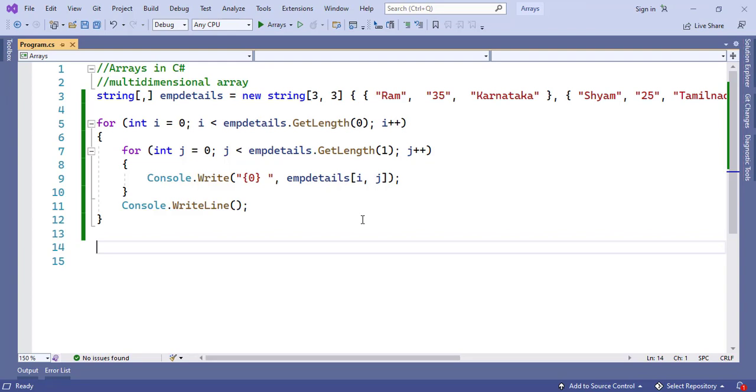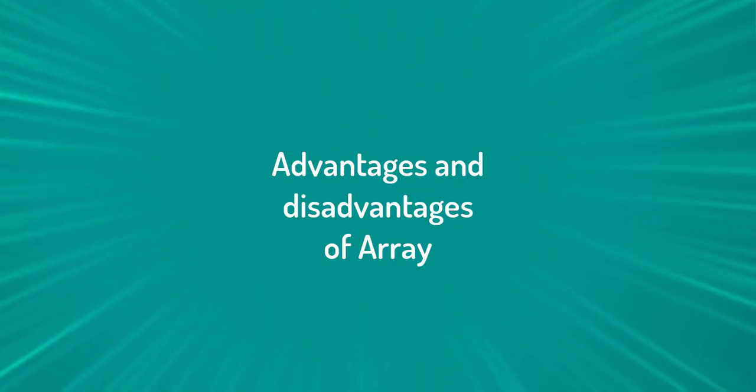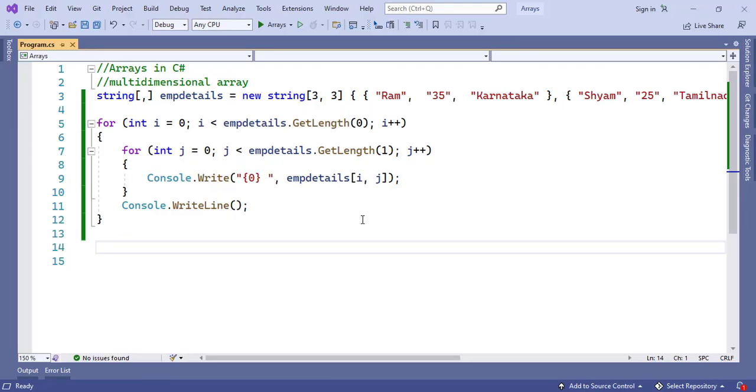Why do we go for a multi-dimensional array? Multi-dimensional arrays are useful when working with a matrix or complex data, or the pixel matrix of an image. In those cases, we go for a multi-dimensional array. Now we'll discuss the advantages and disadvantages of an array. As I have said, a variable can store only one value.